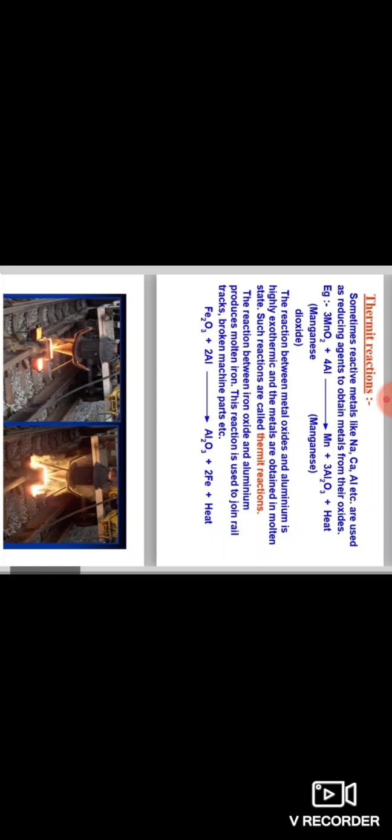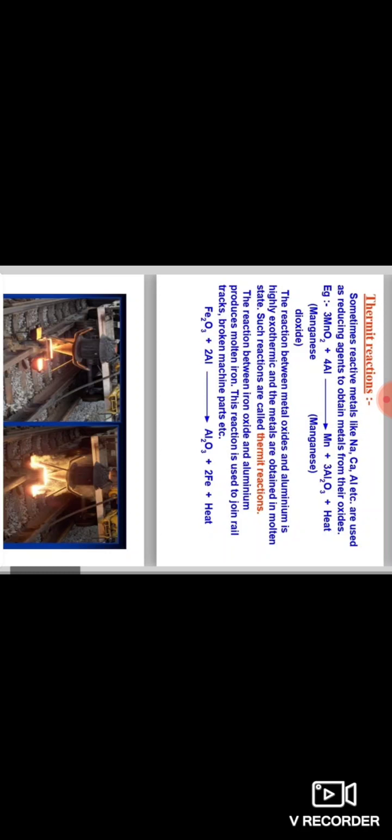And then the thermit reaction. Sometimes reactive metals like sodium, calcium, aluminium, etc. are used as reducing agents to obtain metals from their oxides. So which metals are reactive here? Sodium, calcium and aluminium are the reactive metals. These reactive metals are used as reducing agents to obtain metals from their oxides.